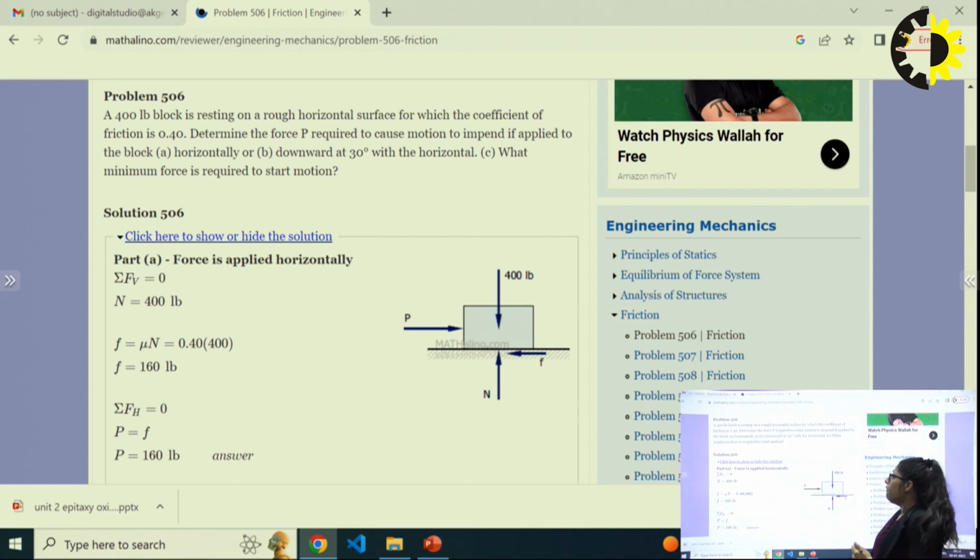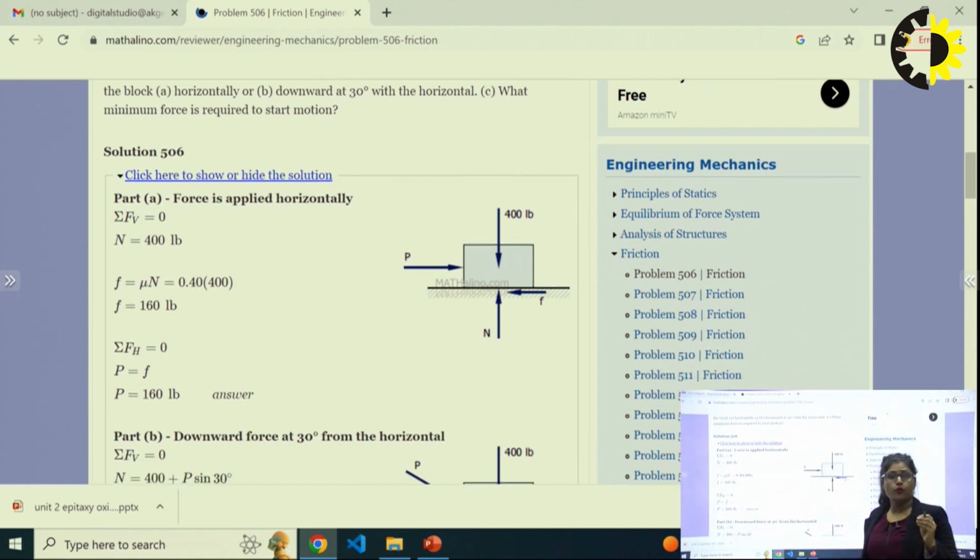We don't need any other equation because there is only a single unknown, so it is solved with two equations only. The number of equations used should match the number of unknowns. If two unknowns are there, two equilibrium equations should be used. If three unknowns are there, three equilibrium equations are enough to solve the question.